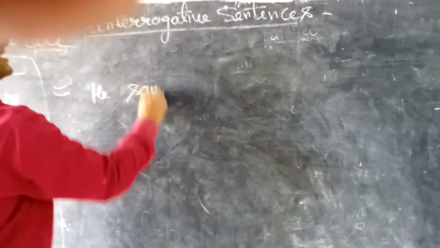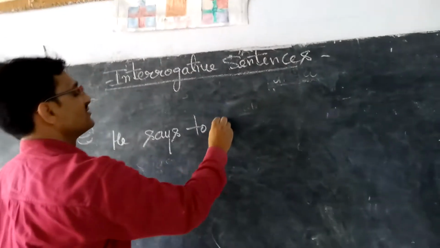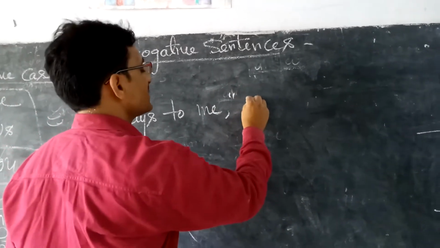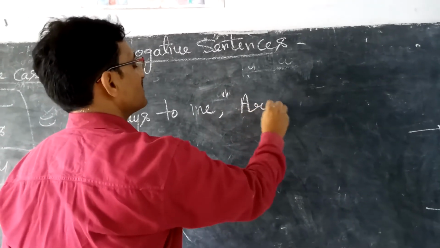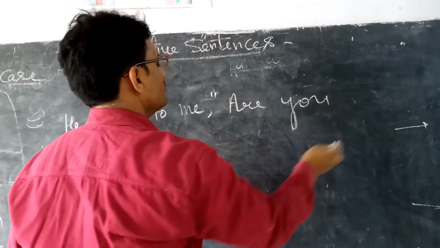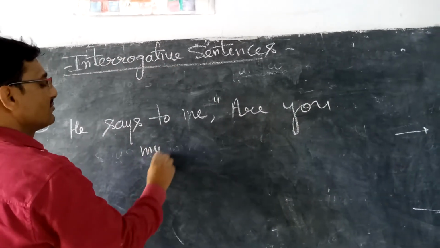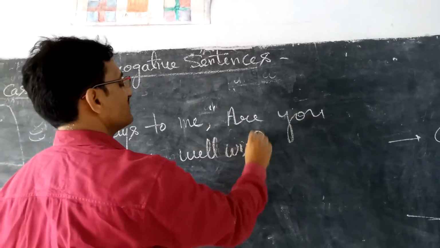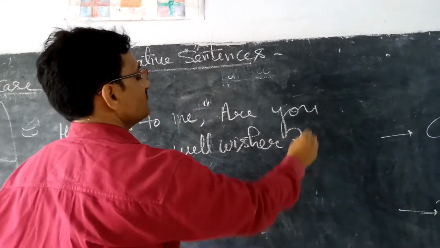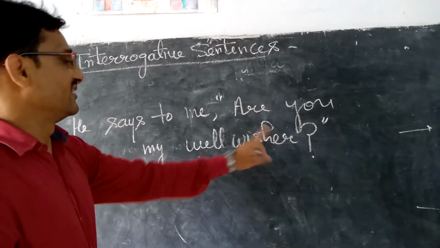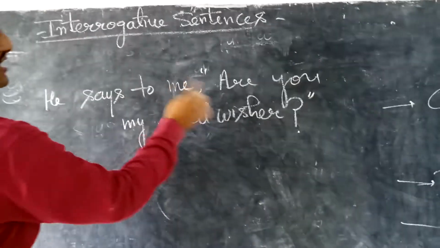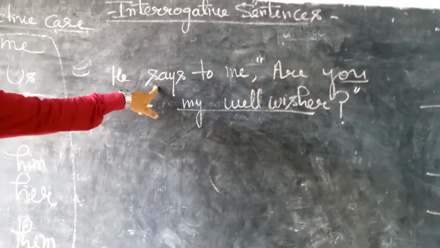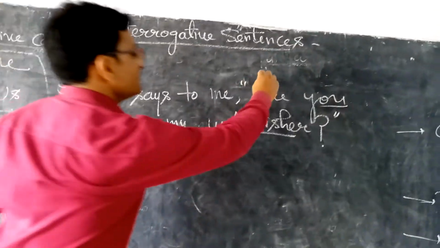He says to me, "Are you my well wisher?" One sentence I have written. So this is the reporting verb, this is the reported speech, and the helping verb is this, are.